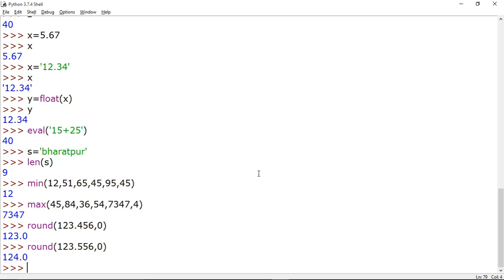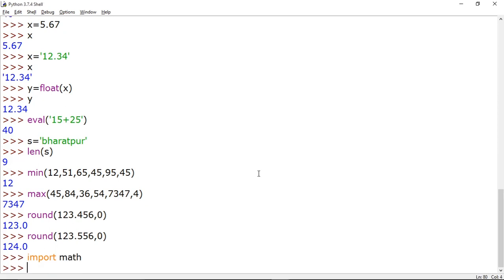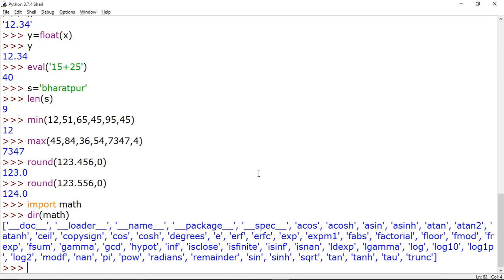Another built-in function I want to share with you is dir. Now in class 11 you must have imported some modules like math. This way the functionality of the math module will come to your program. And now I want to check what is there in math, what functions and what variables are there. So I may give the command dir, and it is going to give you all the values here.